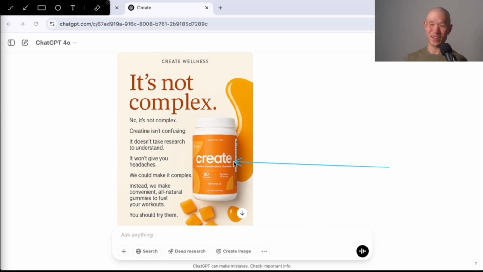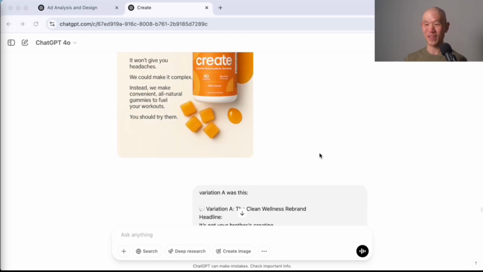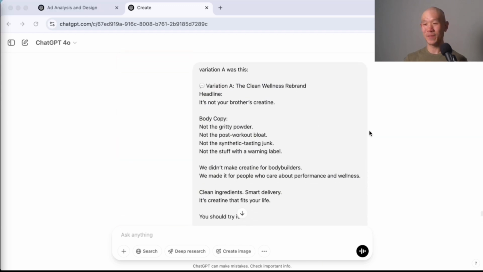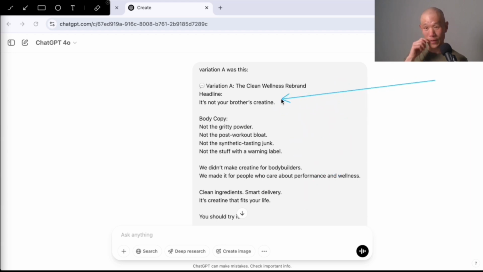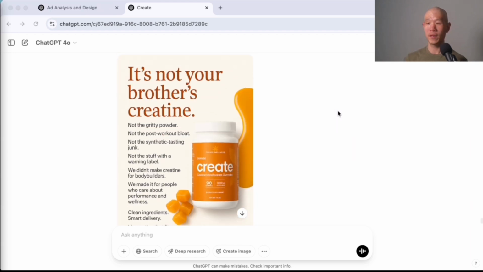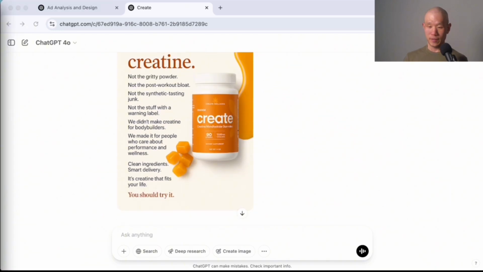this one. It's not complex, which is not the one I was going for. So all I had to do was paste it in, basically the one that I was going after, which was the it's not your brother's creatine headline and body copy. So then it ended up doing it, and it did a pretty good job. Again, taking it to what I feel is 90-95%.